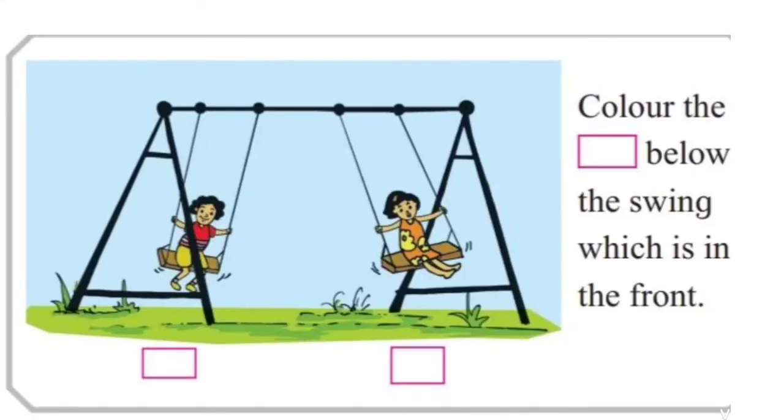Second, color the box below the swing which is in the front. So how many girls are there in this picture?